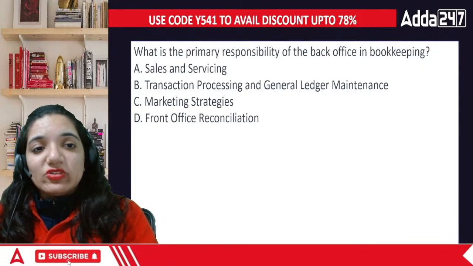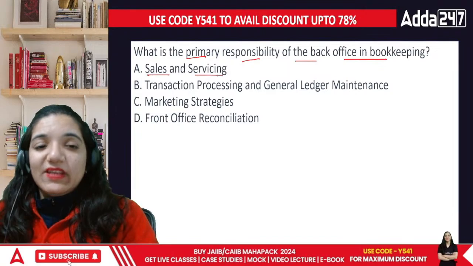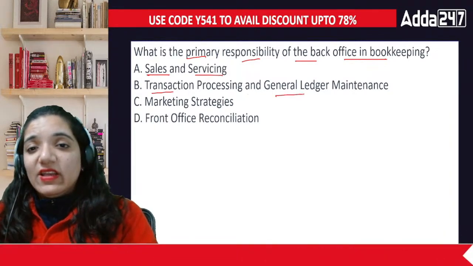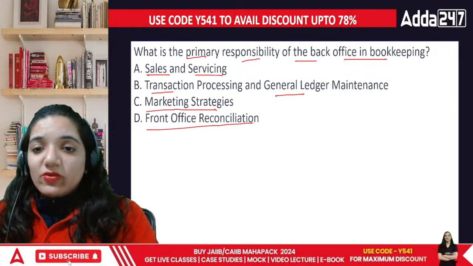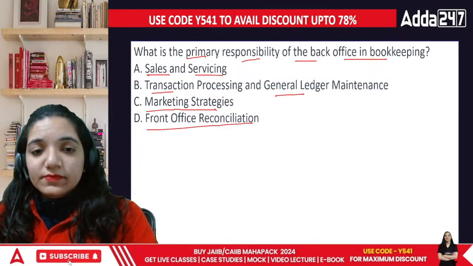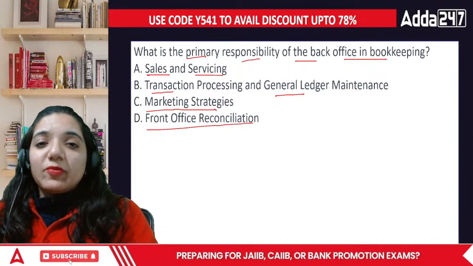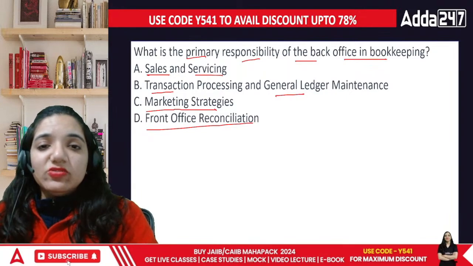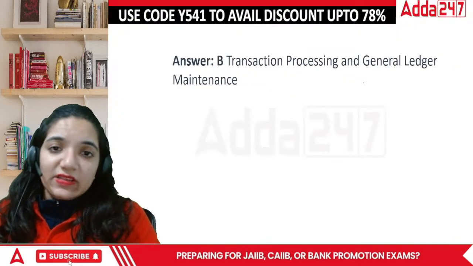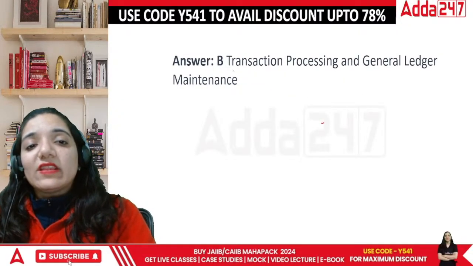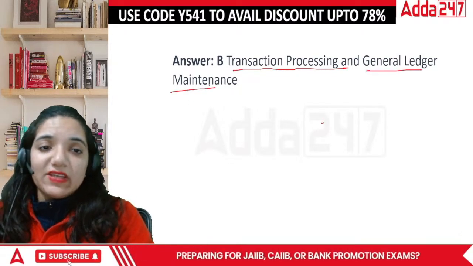Okay, here comes the first question. What is the primary responsibility of the back office in bookkeeping? Is it sales and servicing? Is it transaction processing and general ledger maintenance? Then marketing strategies or front office reconciliation? What do they do, everyone? When we're talking about the primary responsibility of the back office, their primary responsibility is to track the transaction processing, and they also go through the general ledger maintenance. This is what they maintain. They are looking at the entire back end working, whatever is happening with the transactions, and they are also looking at the general ledger maintenance.